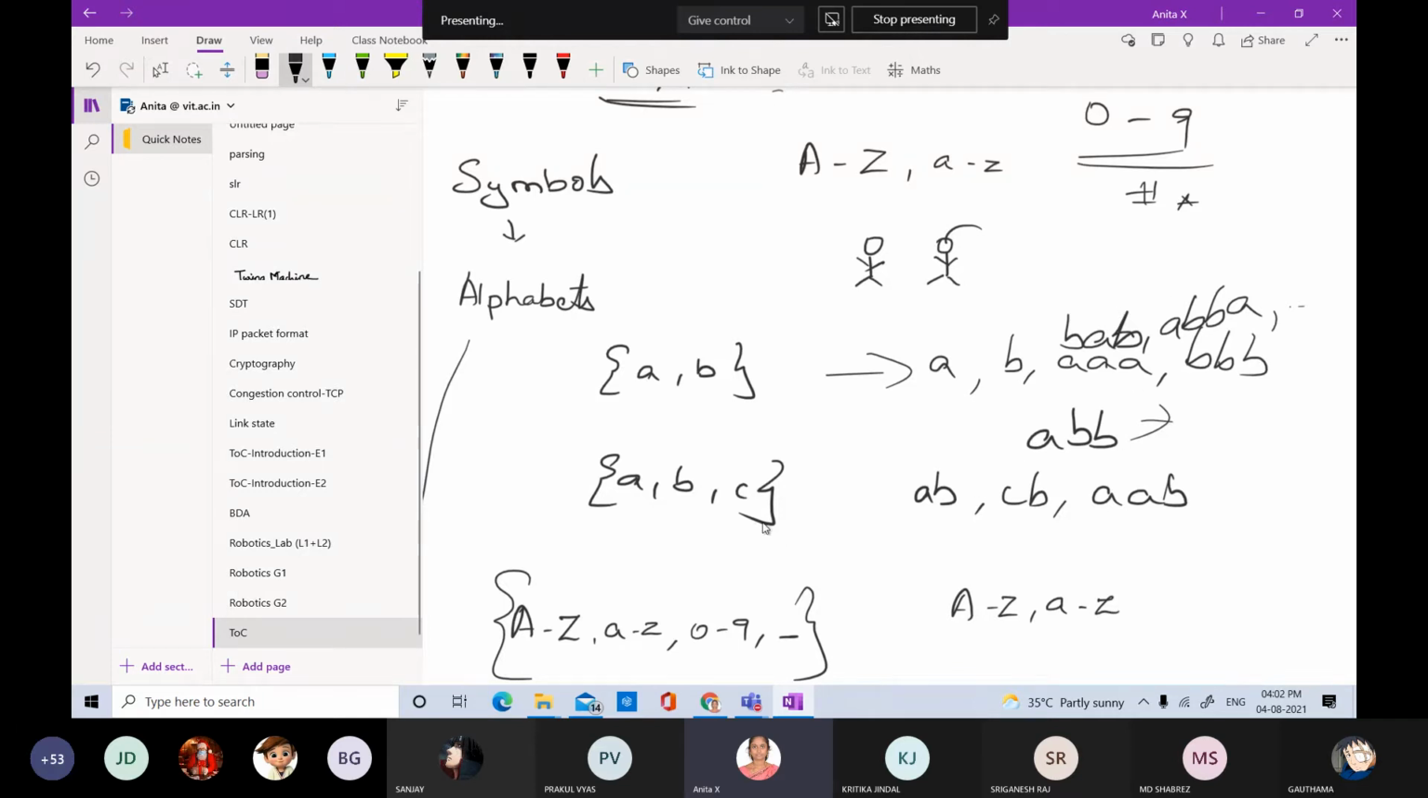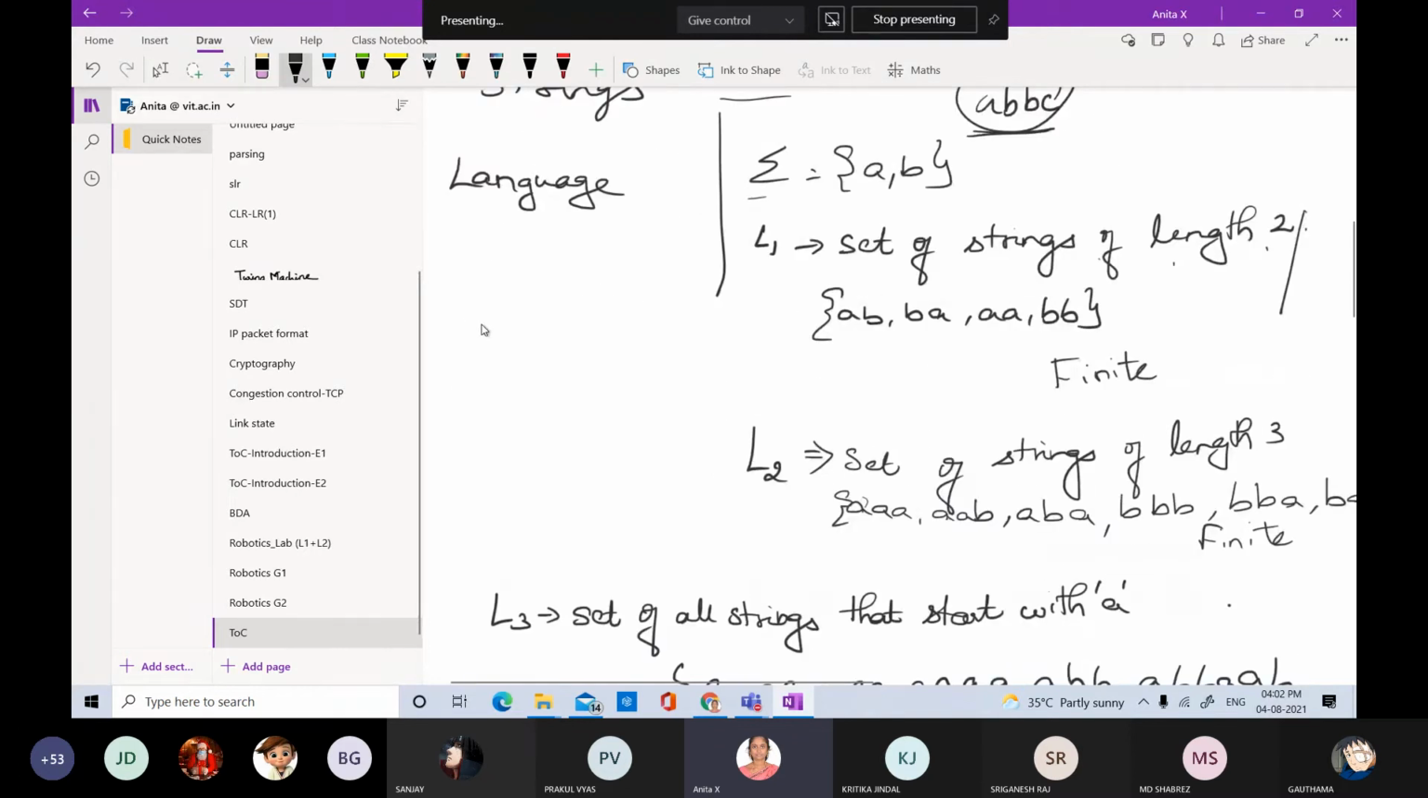Okay, so here in this example, we defined two languages, where one language specifies the set of strings with length 2. So here we are giving a constraint for that string formation, right? So the string can have a maximum length of 2. So please make a note over here.